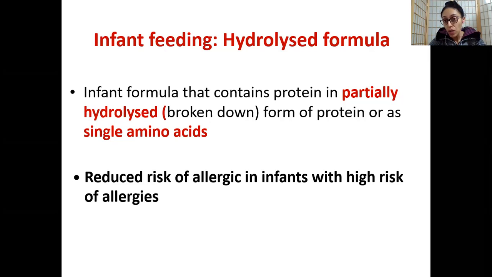So basically, guys, what does hydrolyzed formula mean? You have intact proteins, and in hydrolyzed formula, these proteins are broken down into amino acids. So what the baby is having is essentially amino acids. There are partially hydrolyzed and completely hydrolyzed formulas. Completely hydrolyzed formula means you have no intact proteins, and all of your protein is in the form of amino acids. Partially hydrolyzed could be where part of your formula is intact protein and part is elemental in nature, meaning broken down into amino acids. That is what is meant by hydrolyzed formula.